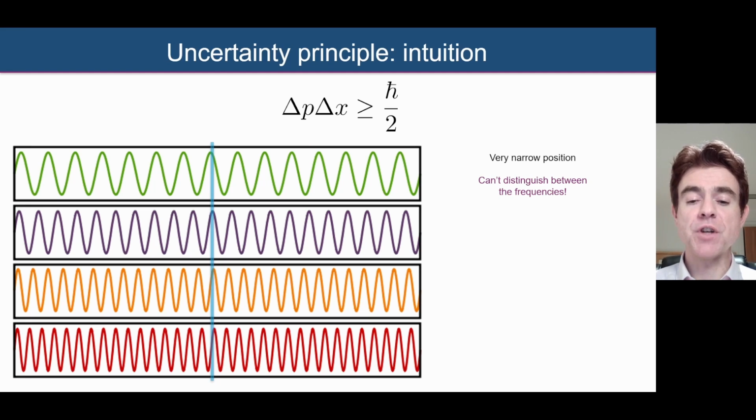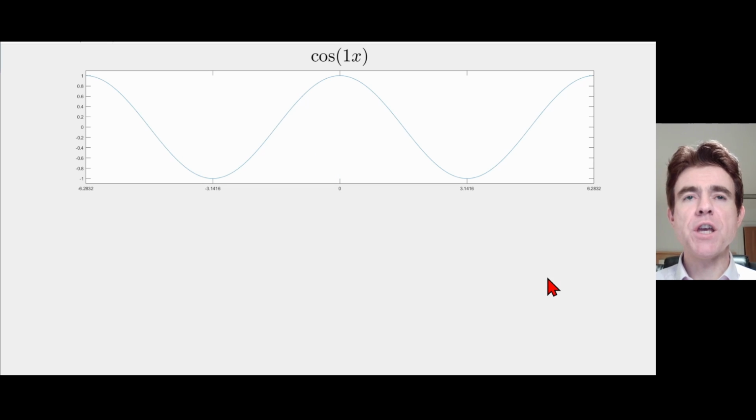So let me illustrate this now with a graphical demonstration. Here I'm showing simply one waveform, one cosine with spatial frequency equal to 1. And what I mean by that is that we've got one cosine waveform, one wavelength fitting from 0 to 2 pi. So here I've got minus 2 pi, minus pi, 0, pi, and 2 pi, just one waveform, k is equal to 1, fitting within the interval, the distance of 2 pi.